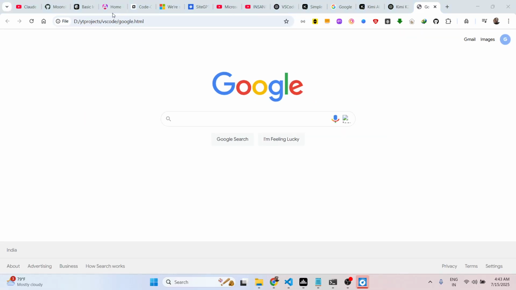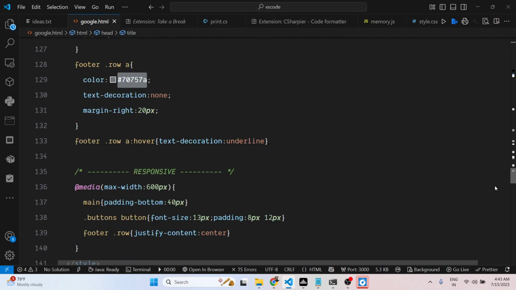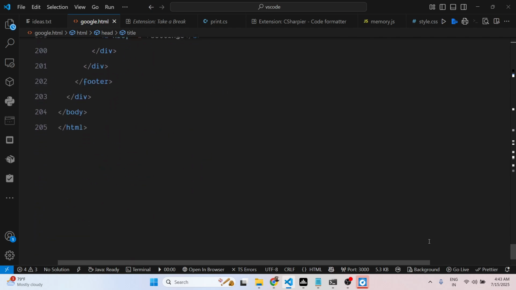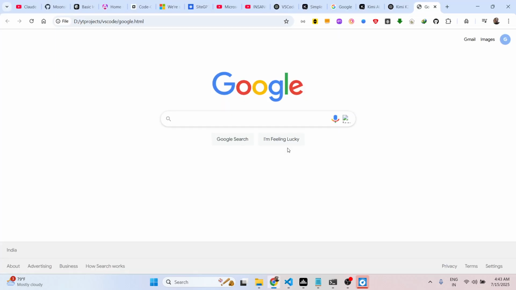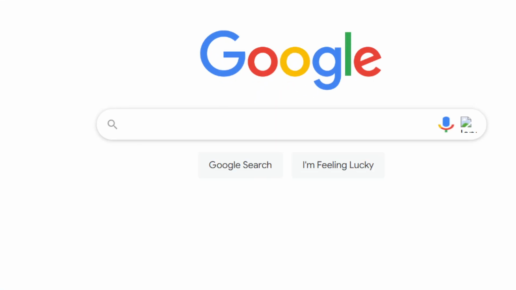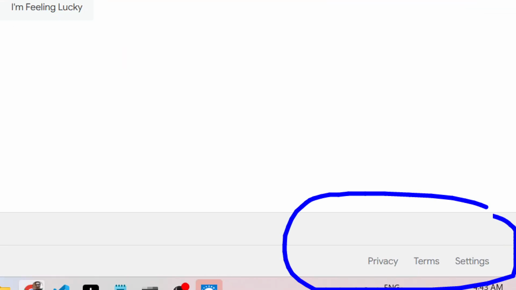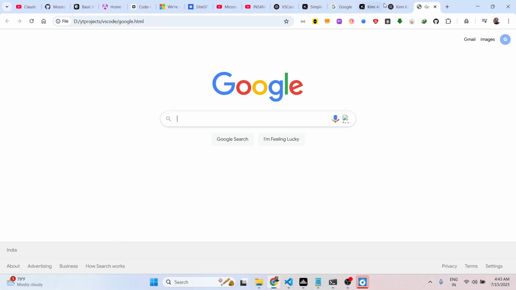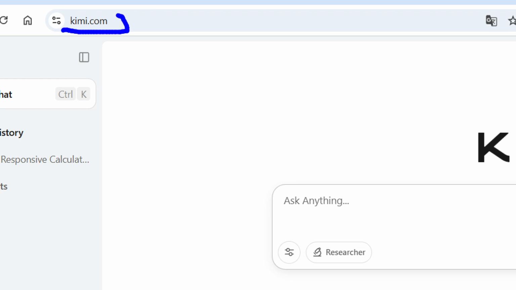It's pretty insane, guys. The functionality you can create using this AI tool is tremendous. The possibilities are endless. As you can see, it's only 200 lines of code here. It gave you the precise CSS needed to create this UI, and in this easy way you can create any sort of interface. All this functionality remains similar to google.com. So this is the power of this AI tool Kimi K2, and you can access this chatbot at kimi.com.